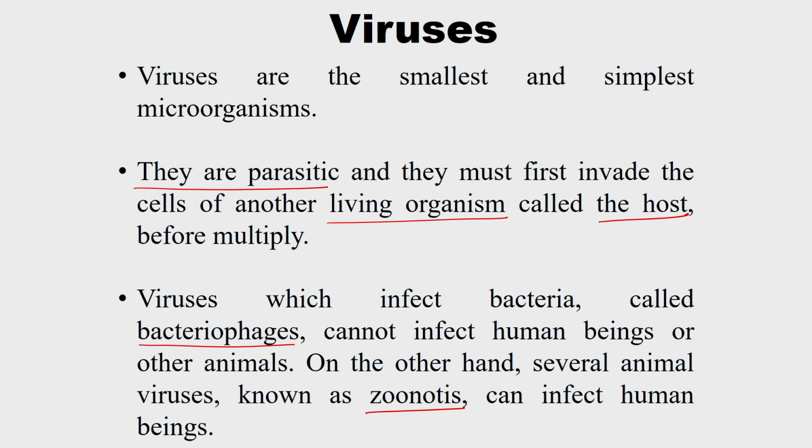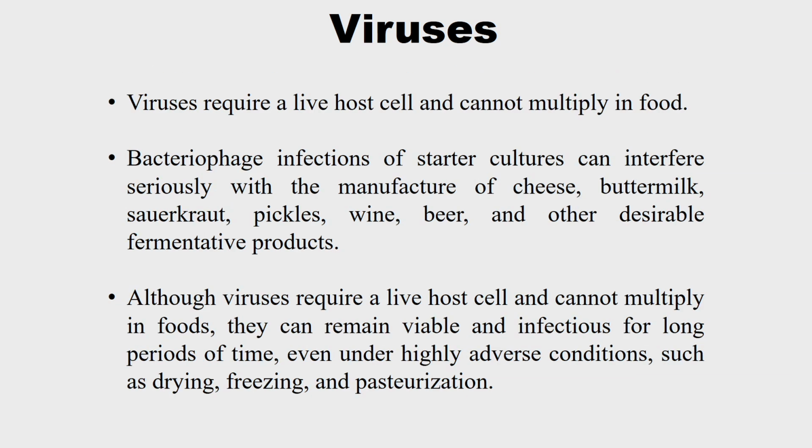So viruses cannot reproduce by themselves. Before multiplication they need a host cell. If those host cells are bacteria, they are called bacteriophages. They won't infect human beings, but certain animal viruses can infect human beings. Actually in food also, a virus requires a live host cell, without which it cannot multiply in the food.